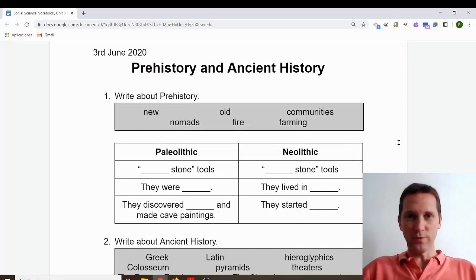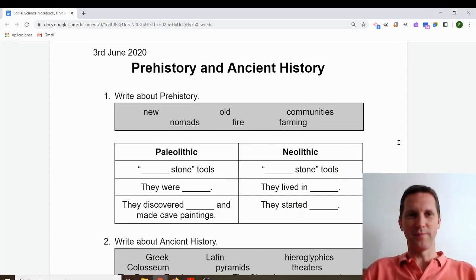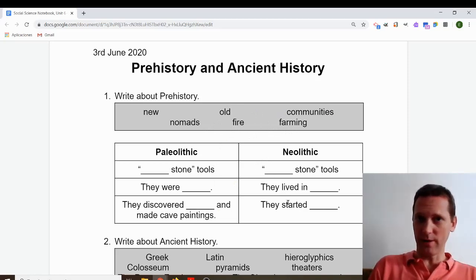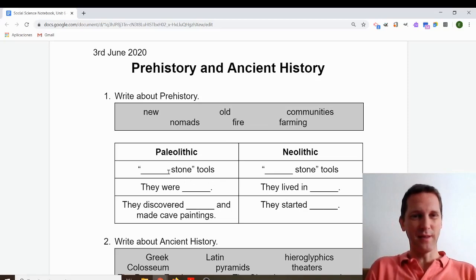Now it's time for you to do some activities to show that you know what you studied today. Prehistory and ancient history. Well, activity number 1, write about prehistory. You can see some words here: new, old, communities, nomads, fire, farming. And you have to put them in the correct place in the table. There's one part for the Paleolithic, one part for the Neolithic. In the Paleolithic, it says blah blah blah stone tools. And in the Neolithic, blah blah blah stone tools. So we need a different word.